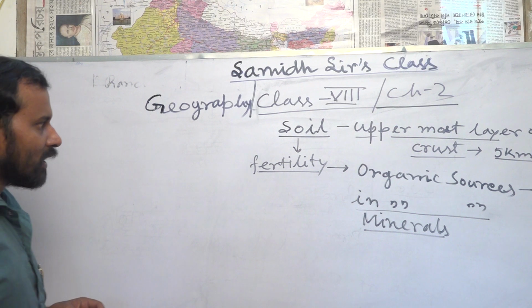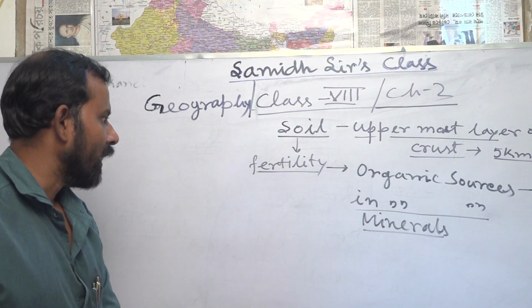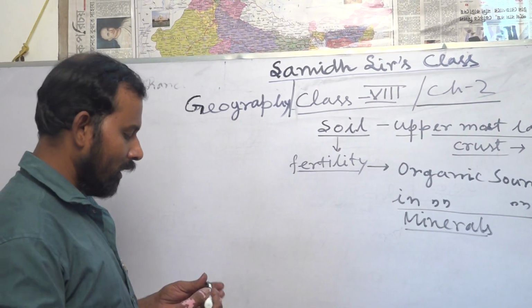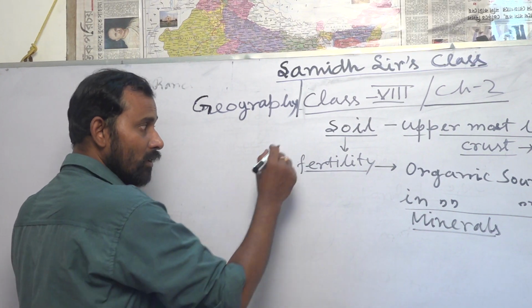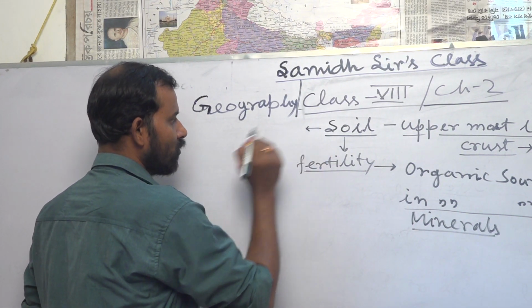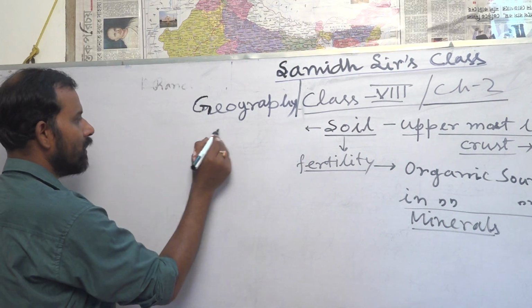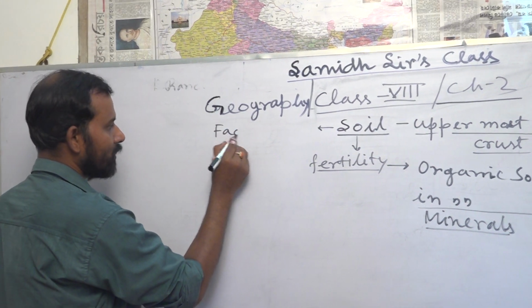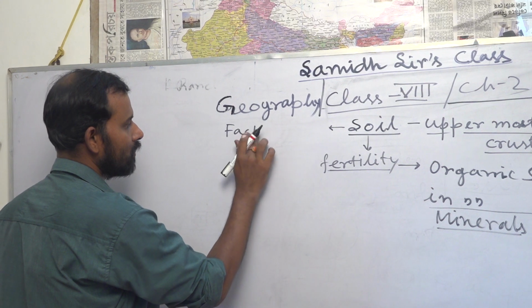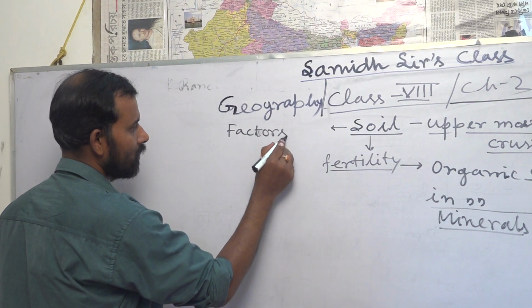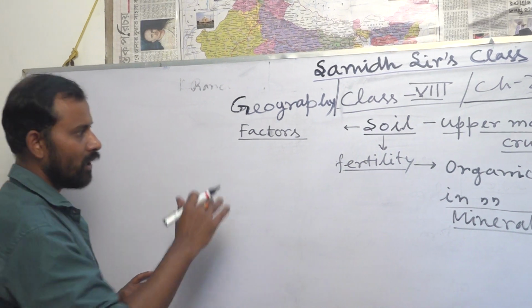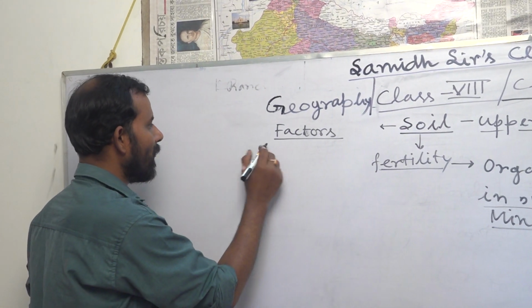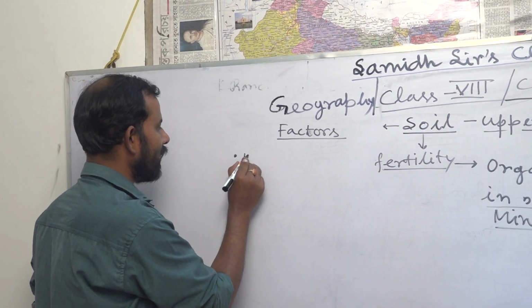So what is soil formation? Now we are going to discuss the causes, or the factors, for soil formation. Which are the factors related to soil formation? First of all, we have to keep in mind weathering.